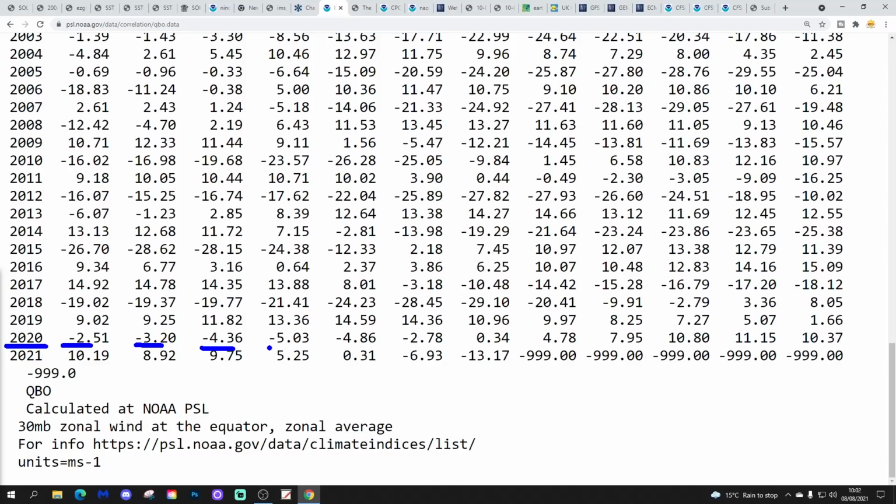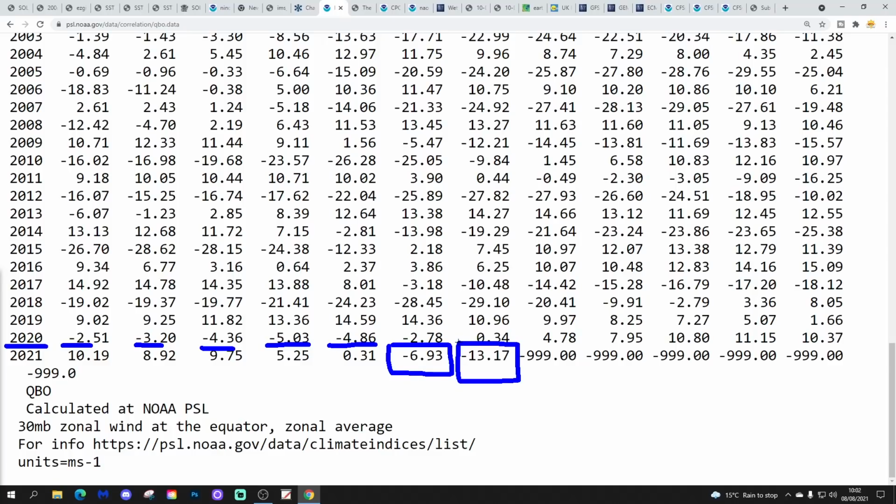We see a switch beginning to take place in the spring, a reduction of those positive numbers, and into the summer a very rapid switch takes place to the easterly QBO. So last month, or I should say month before last, in June, we went down to minus 6.93, a proper easterly QBO number, and July sees an absolute plummet in the easterly QBO down to minus 13.17. So we are now in quite a strong easterly QBO phase. It's happened very quickly, a very rapid switch from a strong westerly QBO phase at the start of the year into, by the middle of the summer, a strong easterly QBO phase.